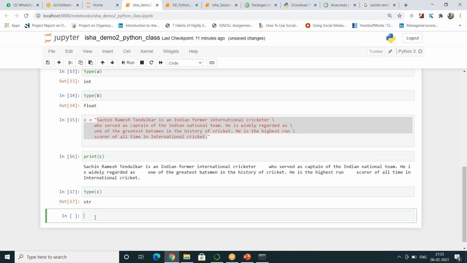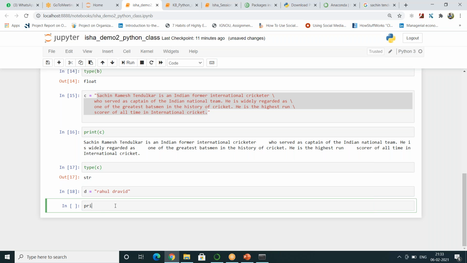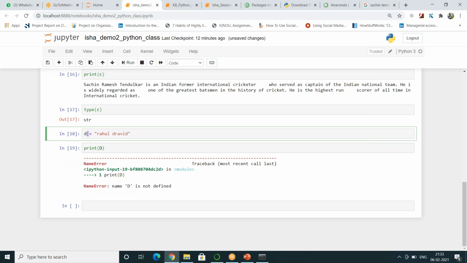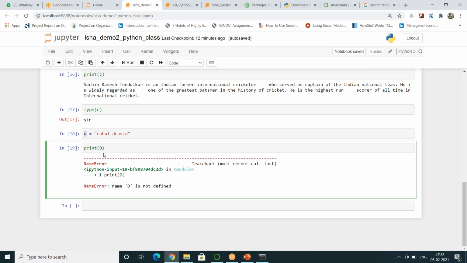Suppose you don't want a multi-line string. You want to just enter someone's name. So I will write a D variable. You can write it as Rahul Dravid. So if you want to print D, sorry, one good point: even though I mistyped, my variable was in lowercase. This is a variable, it was assigned in lowercase. The moment I mistyped it as capital D, what did we get? Name error. Name D is not defined, but it is there in lowercase.